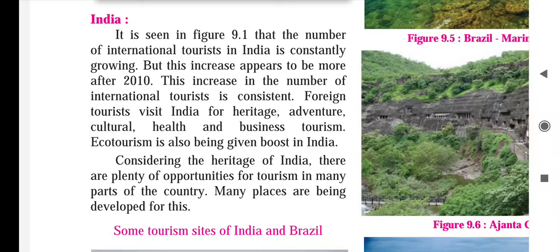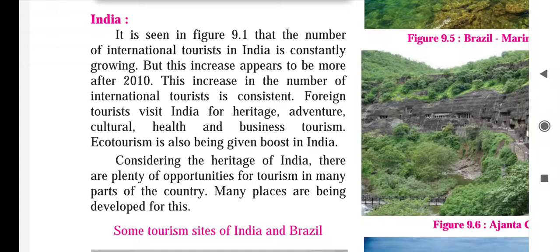The increase in the number of international tourists is consistent. Foreign tourists visit India for heritage, adventure, culture, health and business tourism. Ecotourism is also being given a boost in India. The number of international tourists is constantly increasing, meaning after 2010 it is constant, but there are several reasons behind that.